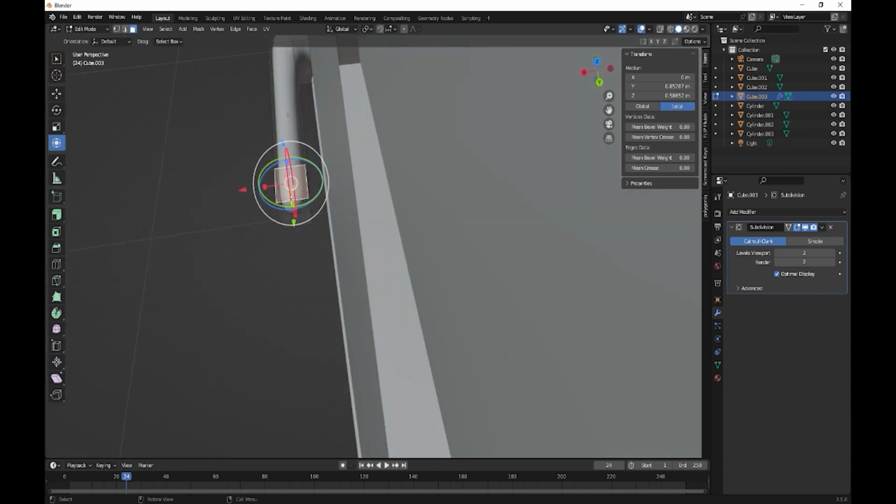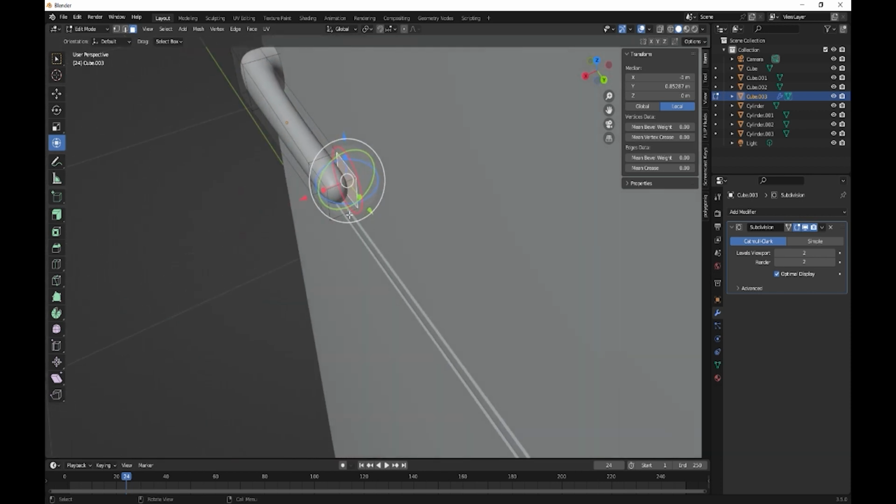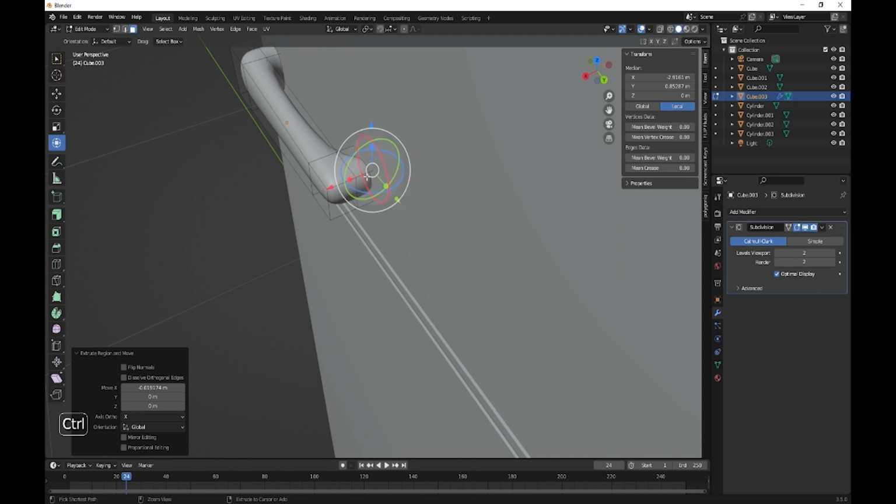Extrude that face just like we did on the other side. Extrude on the X, and then Control R to loop cut like so.